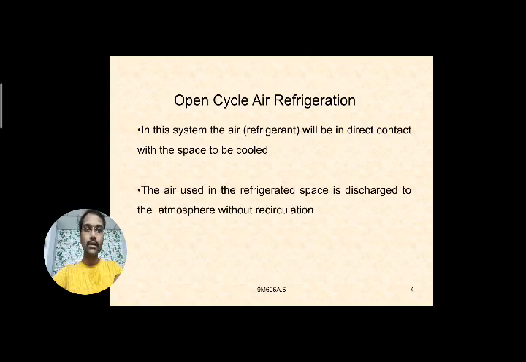After making contact, the air is directly discharged to the atmosphere without recirculation. So it is not a closed loop, it is an open loop. Once that quantity of air has been used in the refrigerated space, it is sent to the atmosphere without recirculating in the system.